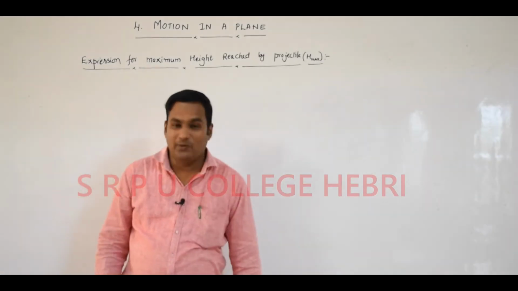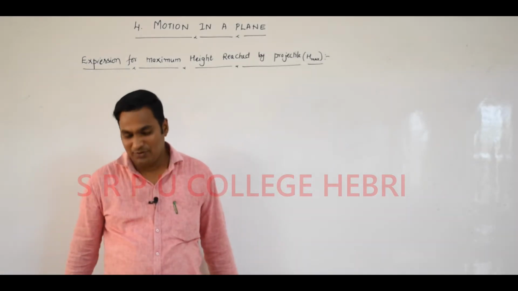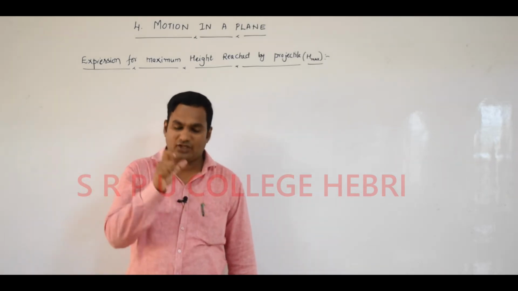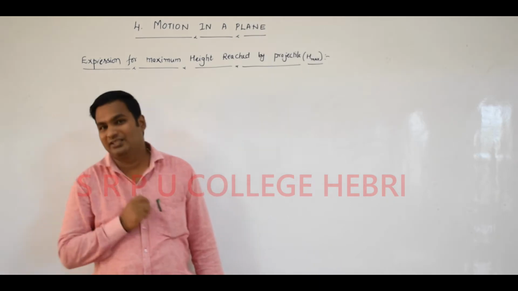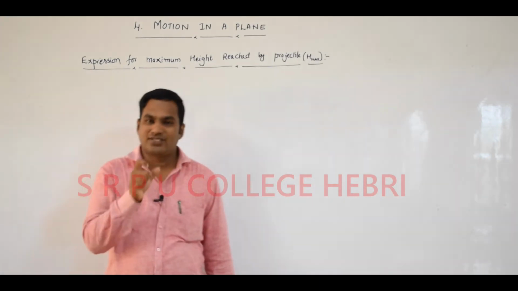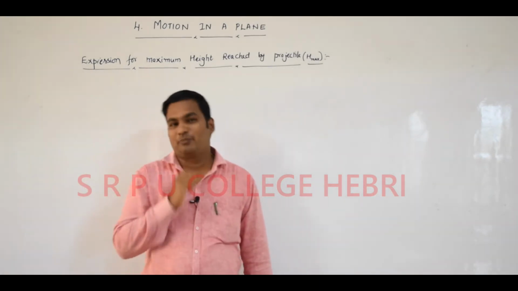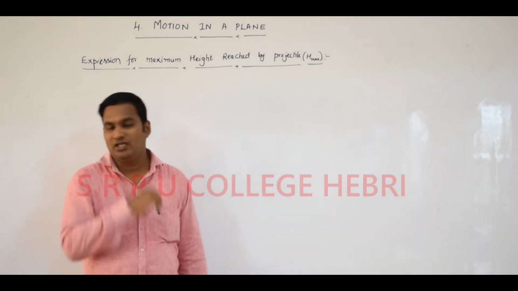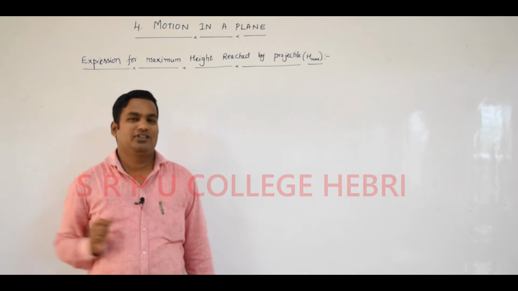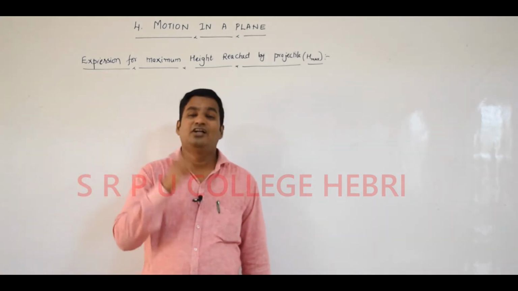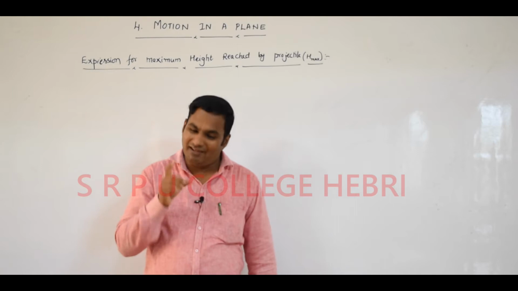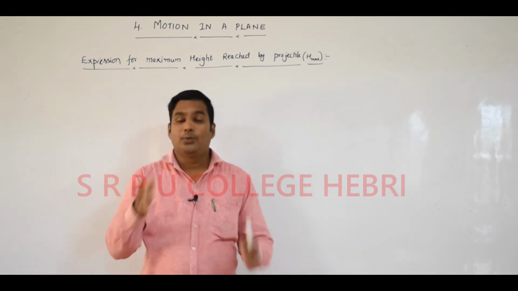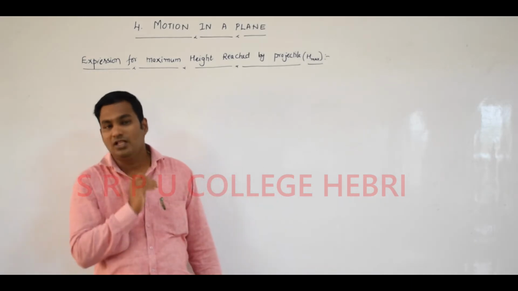Dear student, welcome back. In our last class, we discussed that the trajectory of a projectile is a parabola. Not only that, we started with the concept of projectile motion. Under projectile motion, we learned a few important terms required to understand it. Along with that, we learned what the trajectory of a projectile is. At the end, we got the answer that the trajectory of a projectile is a parabola. We verified it by using one simple derivation.